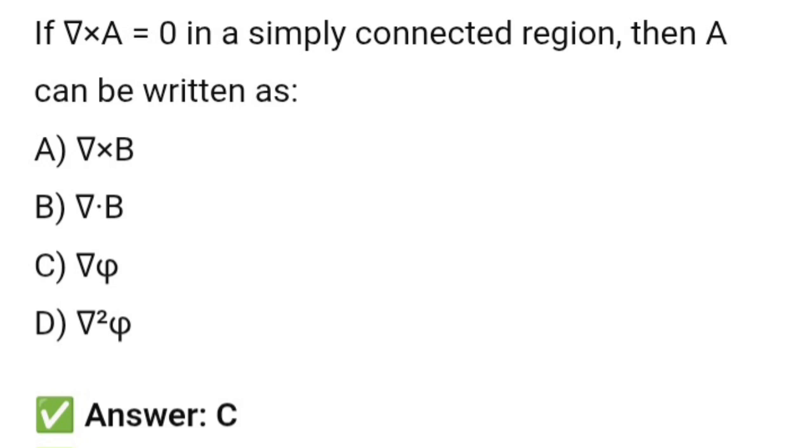Next question. If curl of A is 0 in a simply connected region, then A can be written as, see, if the curl of some field is 0, then that field can be written as gradient of some scalar function phi. So option C is correct, gradient of phi.